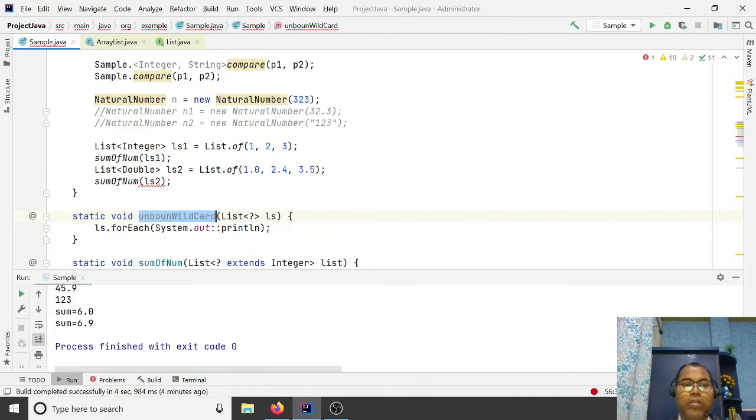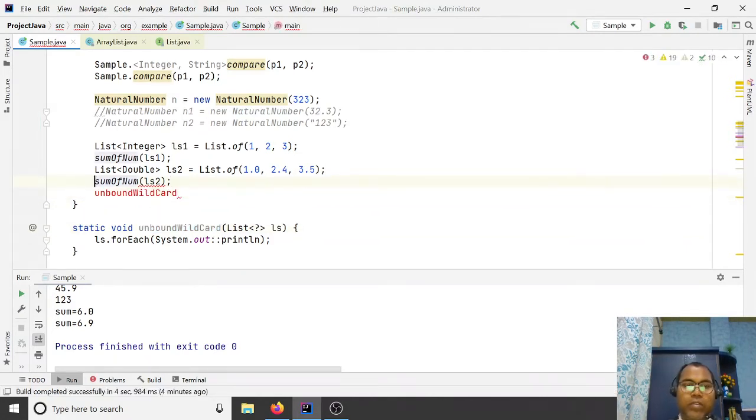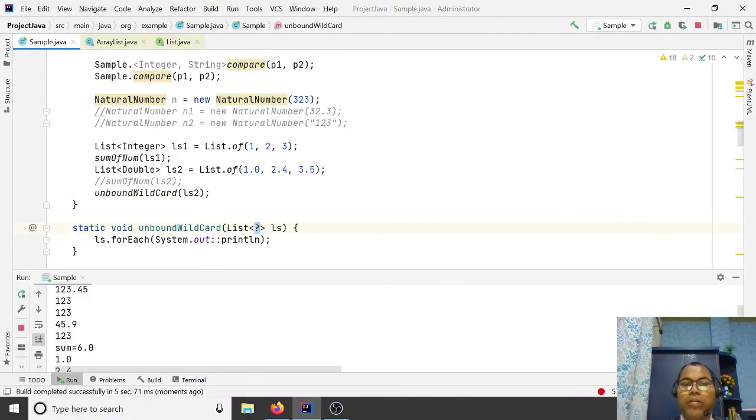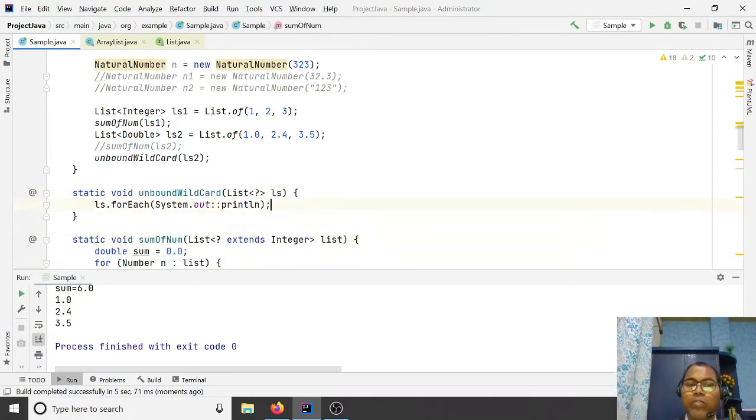So here, unbound, here this is not allowed, this is ls2. They print all the floats; they are unbound, there is no restriction, each and everything will pass here. But with the question mark, you might think you can write a declaration like this. Okay, here you cannot write this because you are not a list.